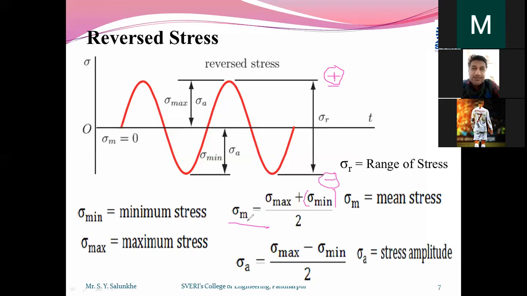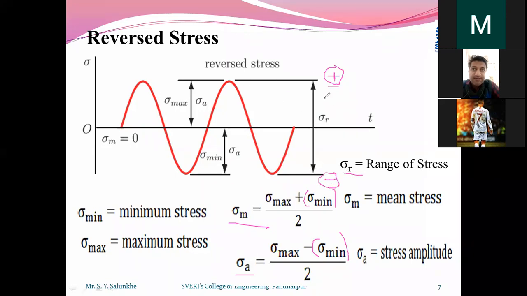So in this case, we calculate the mean stress as maximum stress plus minimum stress divided by 2, and the stress amplitude as maximum minus minimum divided by 2. Here also we have to use the same sign assumed for compressive stresses. And the range of stress we calculate as maximum minus minimum.